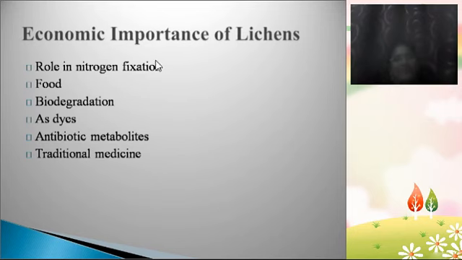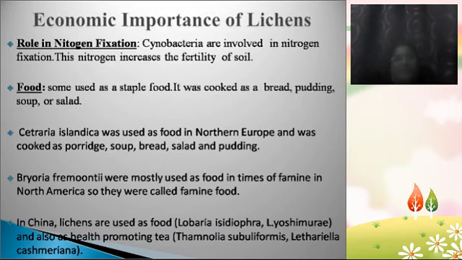As you are seeing on the slide, lichens play an important role in nitrogen fixation, and they are sources of food, and they are helpful in biodegradation, and some lichens are helpful in the preparation of dyes, some in the preparation of antibiotics, and some are useful as traditional medicine. Now we will see in detail.